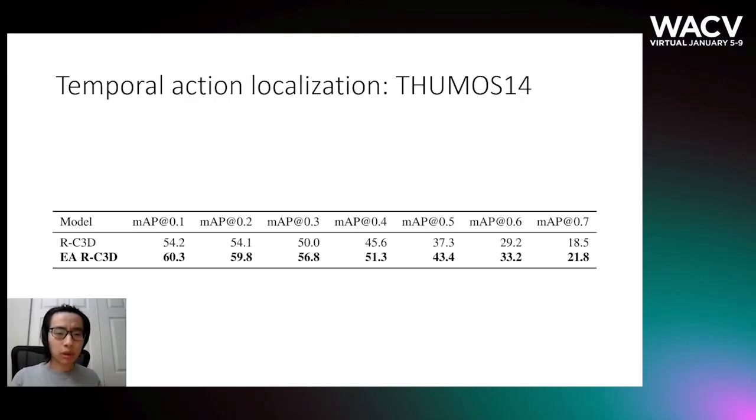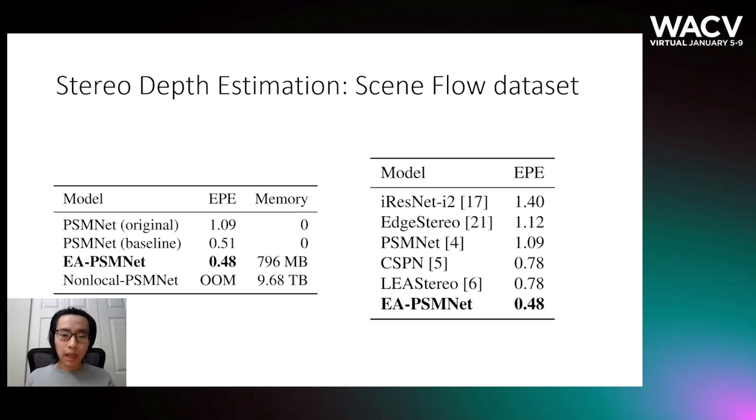To test the effectiveness of our module on video data, we tried temporal action localization on Thumos 14. As you can see, we consistently beat the RC3D baseline across all IOU thresholds. We also tested on stable depth estimation, which is a task that operates on 2.5D data. As you can see, on the SyncFlow dataset, we beat both our baseline and other state-of-the-art approaches.